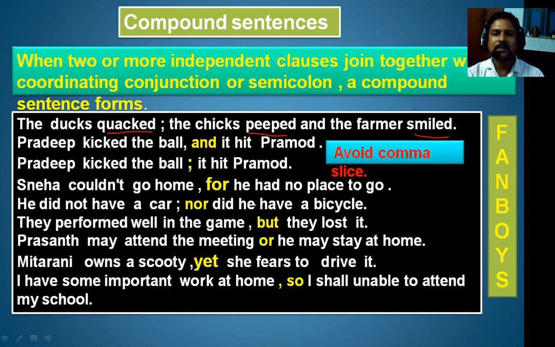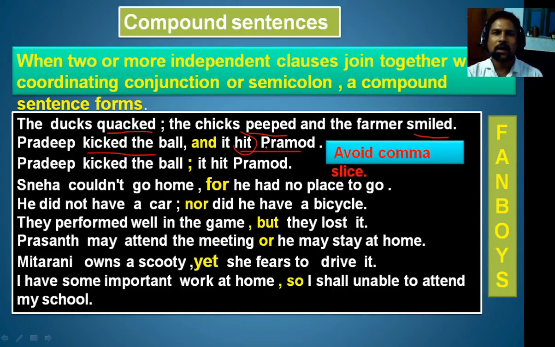The things will be clear if you go through all the examples. Pradeep kicked the ball and it hit Pramod. Here Pradeep is the subject, kicked the ball is the predicate part. So here there is a clause. And in "it hit Pramod", it is the subject, hit Pramod is the predicate part, and hit is the verb. Therefore subject and predicate, it's also a clause.